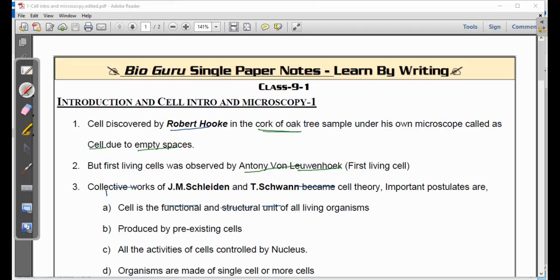Antony von Leeuwenhoek observed cells like the sperm cells, all of them under the tiniest microscope he prepared, of nearly 10x resolution, and he named them animalcules. Later those were called microorganisms, and then you know that we have a big field of understanding the microbes called microbiology. So all this credit goes to Antony von Leeuwenhoek.